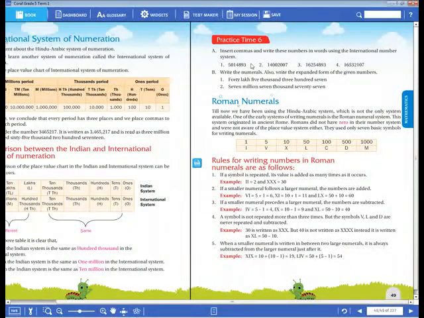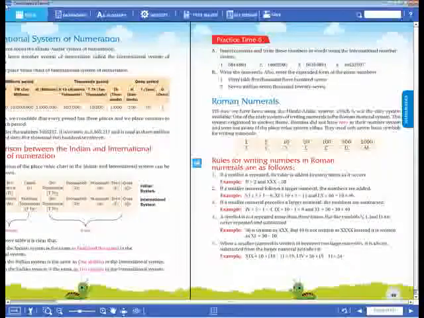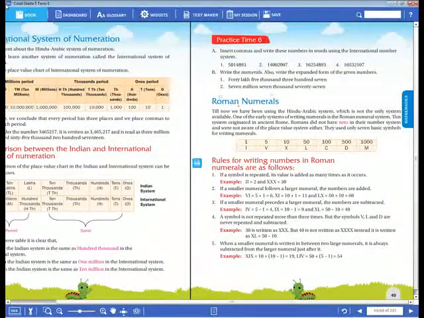5,014,893. Shivasai, this is the Indian system of that answer. I want the international system. How will you write? How will you insert the commas in the international system for this given number? Okay.